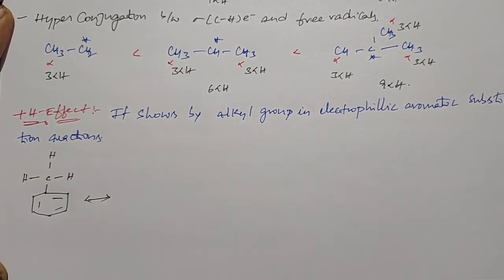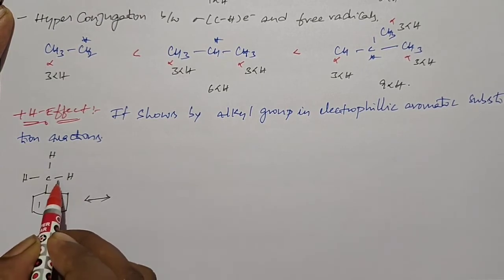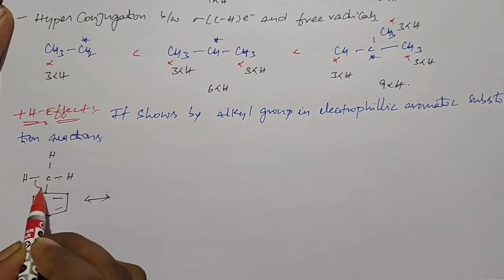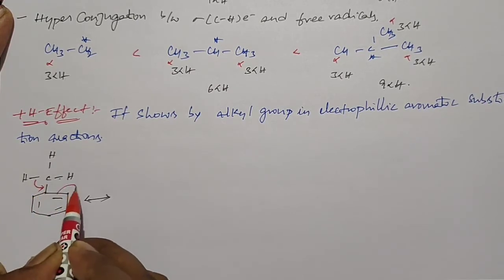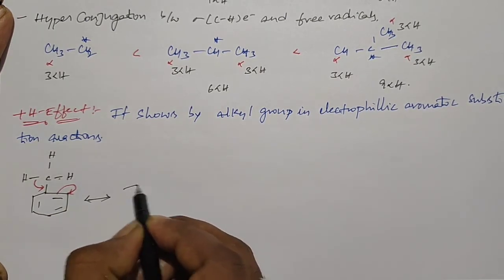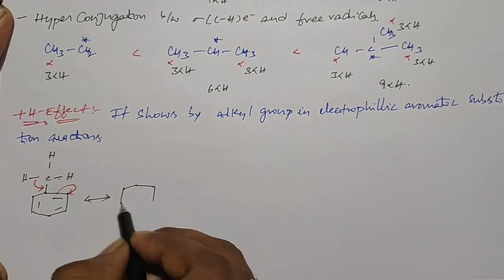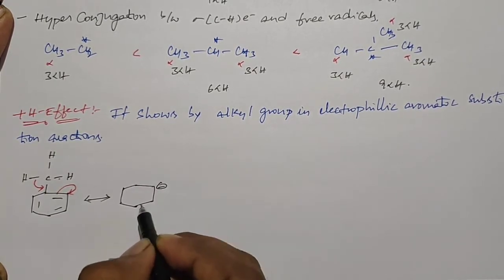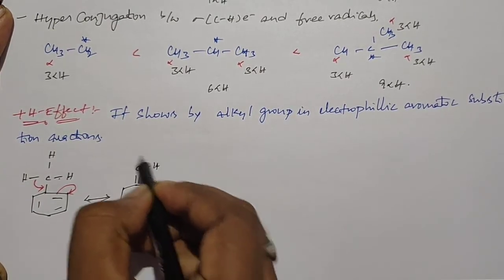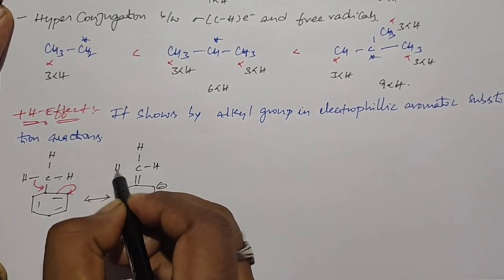Based on hyperconjugation, we need to displace the sigma electrons. For example, these sigma electrons shift as pi electrons towards here, and these pi electrons shift towards here as a lone pair, resulting in this structure.